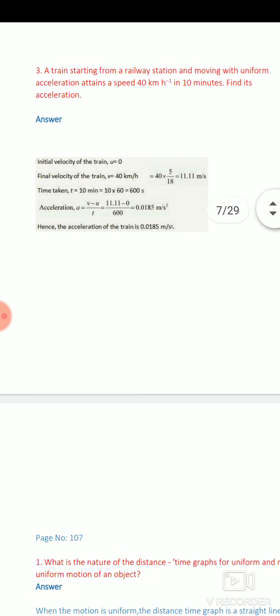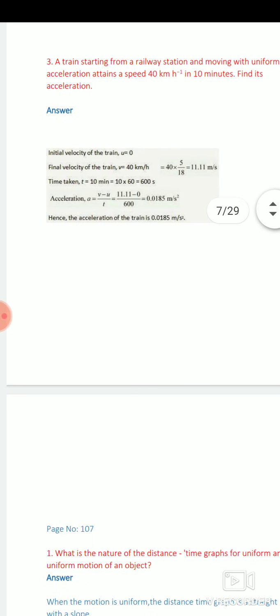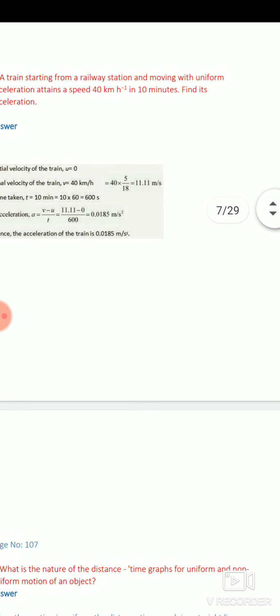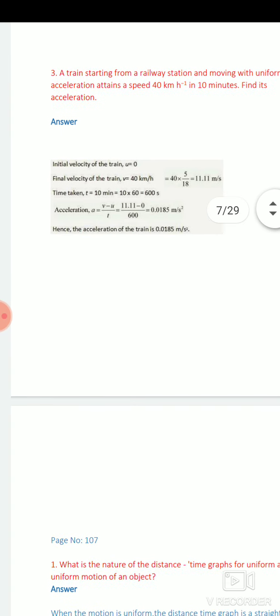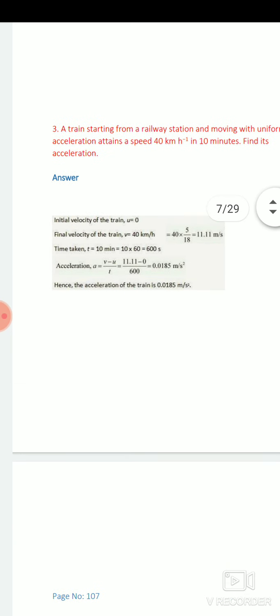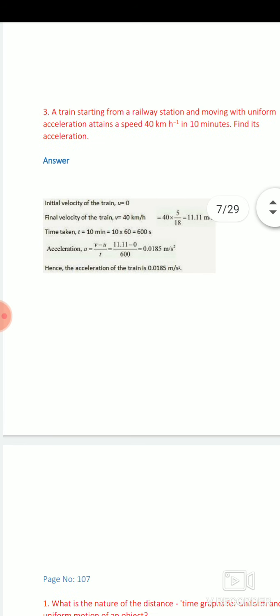Next question, again related to acceleration. In this case, a train is starting from a railway station, initially at rest, so it will start from rest. So here the initial velocity is 0. Whenever any object starts from rest, its initial velocity remains 0. So here u is 0, and after moving, it attains uniform acceleration.